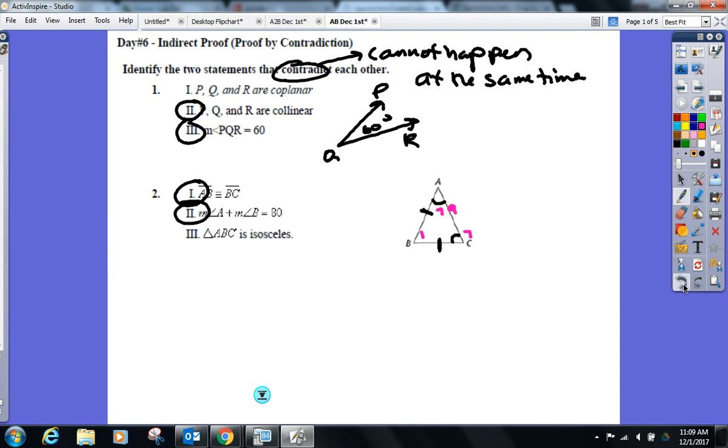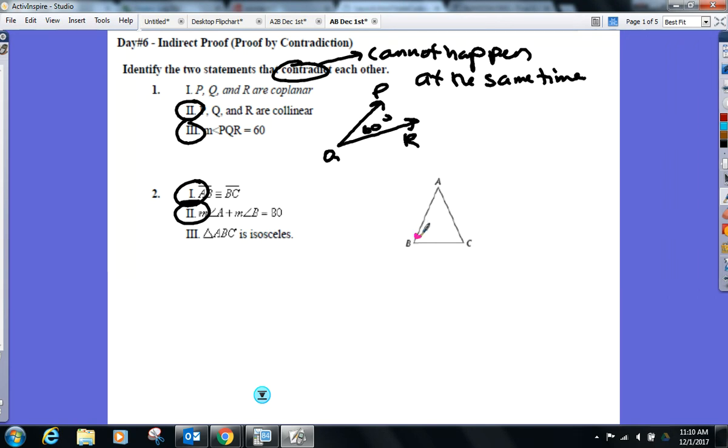What were others that people thought might have been? 2 and 3? Yes, no? Okay, well, here's an example of how 2 and 3 would work. A plus B equals 80. Ready? All right, so A and B could be 40 and 40. What type of triangle is it? It's isosceles. It's got two congruent angles. If you use 60 and 20 like we used here, of course it's not isosceles, but if you use 40 and 40, they add to 80 and it still makes it isosceles.